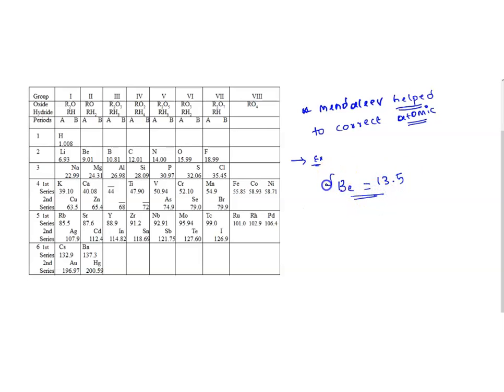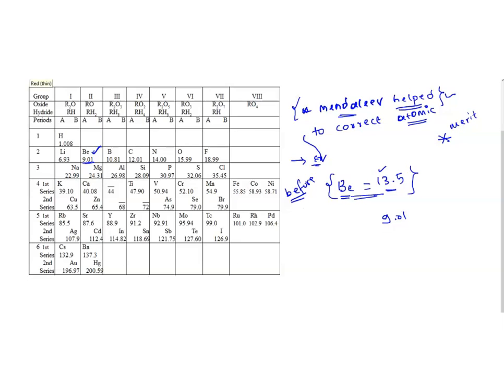Once he prepared this Mendeleev periodic table, this table helped us to correct the atomic mass of beryllium, which was corrected to 9.01. Now you can see the atomic mass of beryllium is 9.01. This was corrected by the Mendeleev periodic table. So this is again one of the greatest merits and successes of this table, which has corrected the atomic masses of so many elements. This is one example.